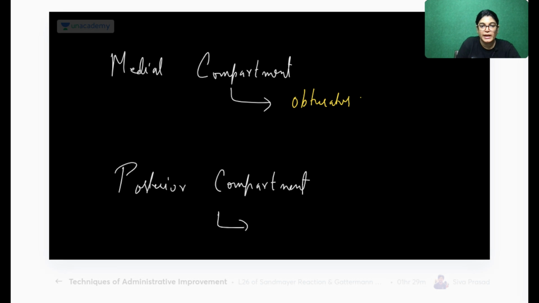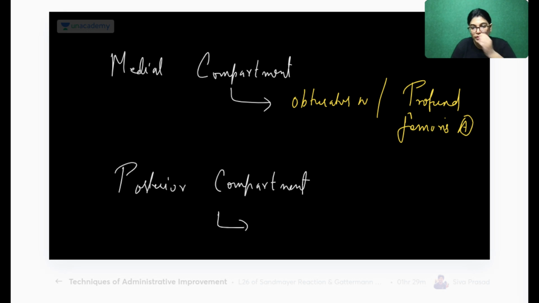Which vessel, dear students? Obturator artery, yes, it is there, but more important is the profunda femoris artery, the deep femoral artery. Absolutely right. So this is most important, and as an accessory we can say the obturator artery. So the obturator artery and profunda femoris artery, and the nerve is the obturator nerve.